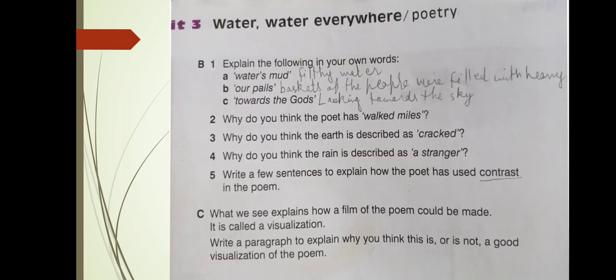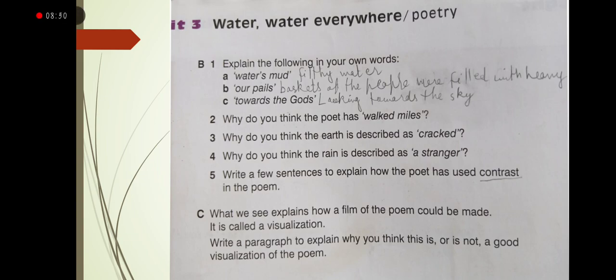Here comes the B part of our exercise, and that is comprehension. Explain the following in your own words. Water is mud. So what did I tell you in the poem? That water is mud, and water is filthy. It is muddy. They are unable to drink that water. Our pails are buckets. The people have put them there for refilling with water when it started raining. And towards the gods, they were looking at the sky and they were thanking God.